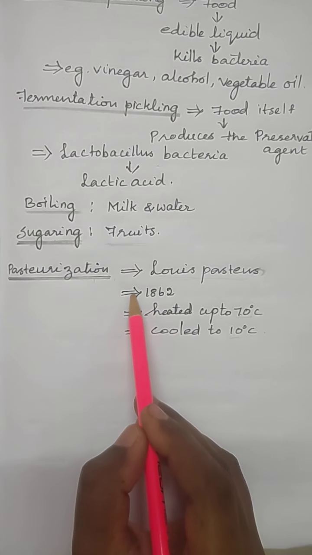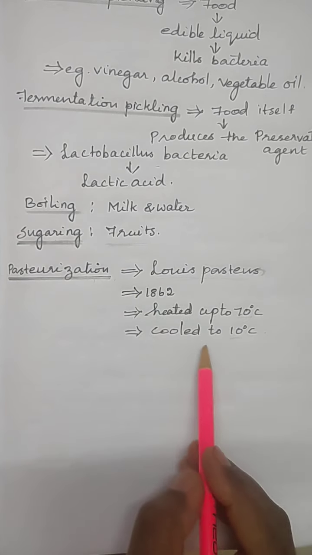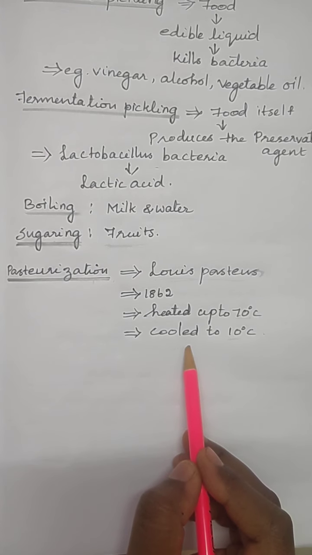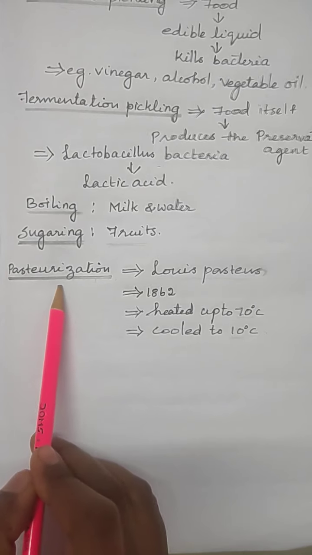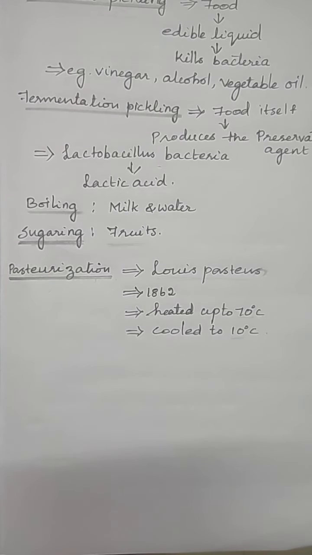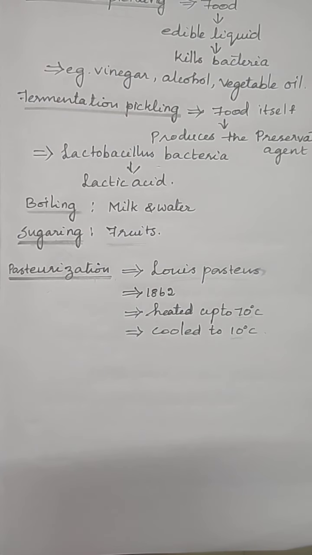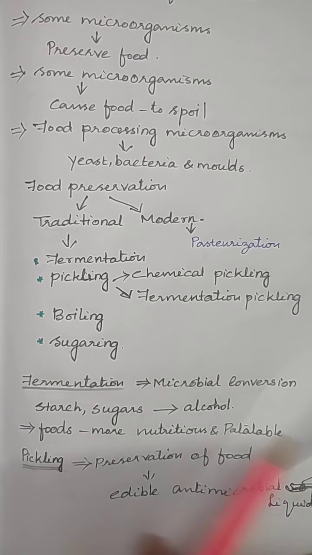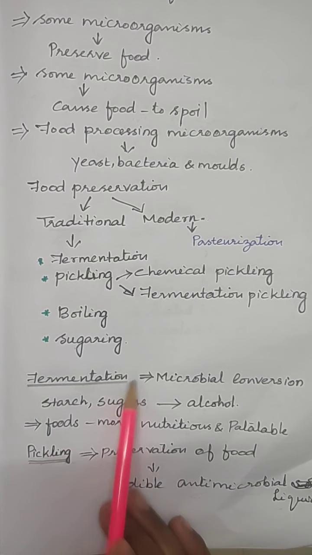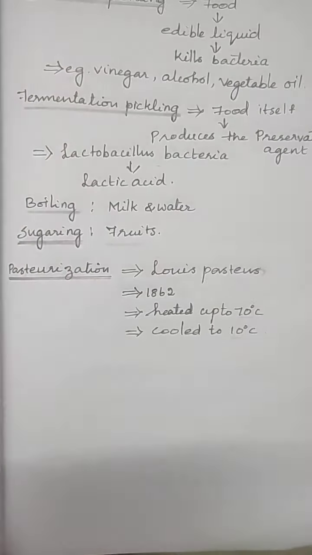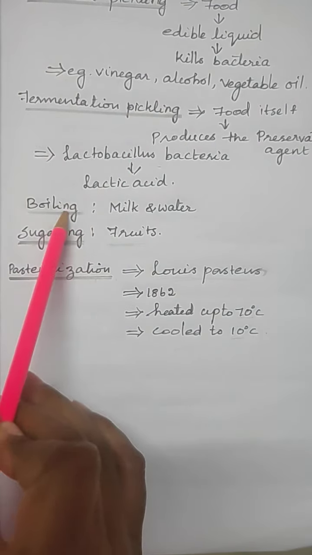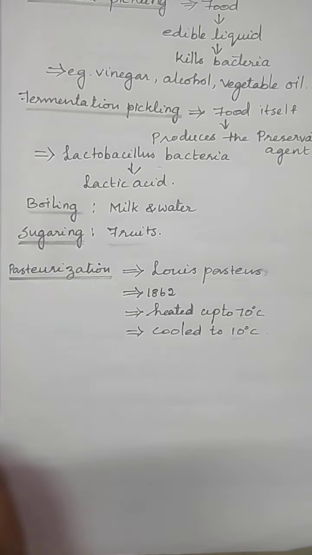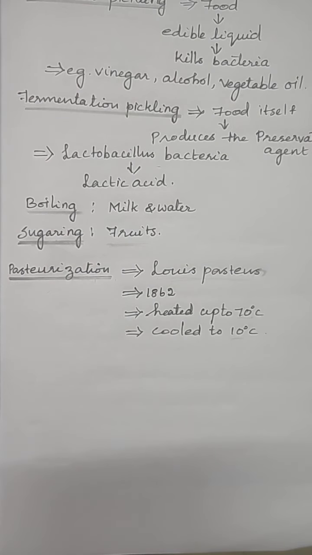Then milk is stored in sterilized bottles in cold places. Did you understand about pasteurization? Pasteurization is a modern method, but the others are traditional methods. So the traditional methods are fermentation, pickling, then chemical pickling, fermentation pickling, boiling, sugaring. Did you understand about this?